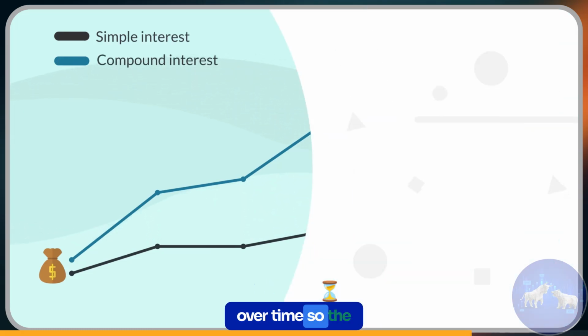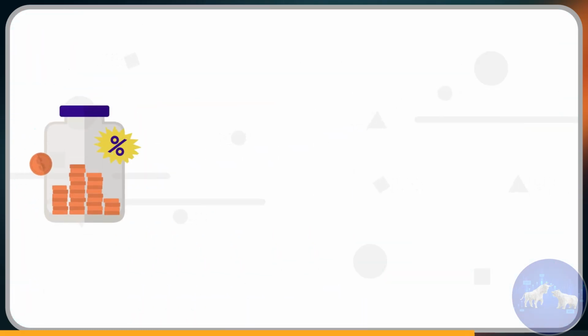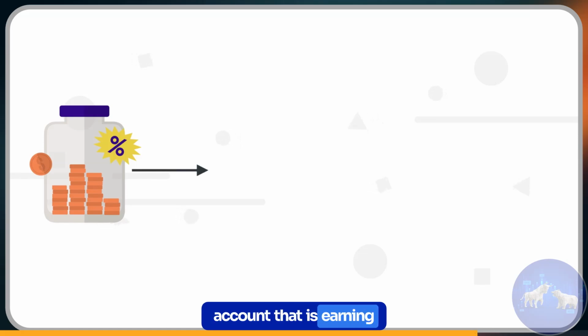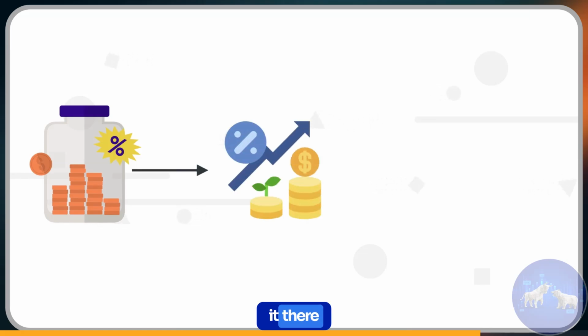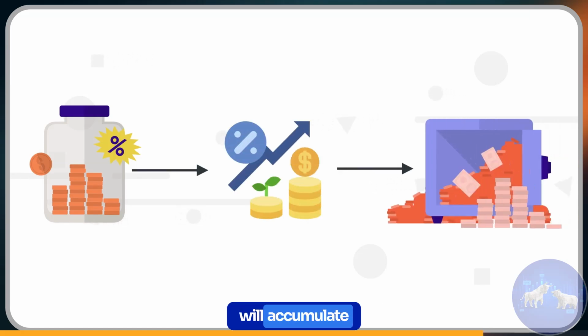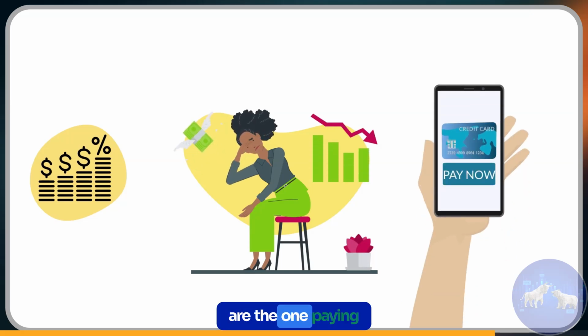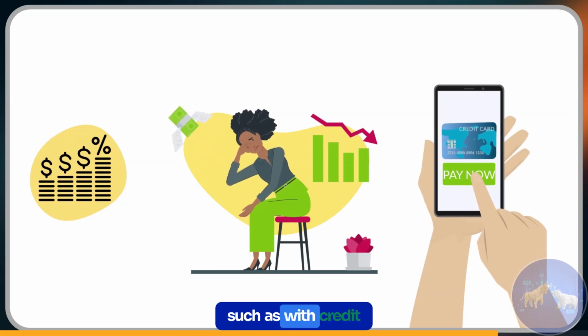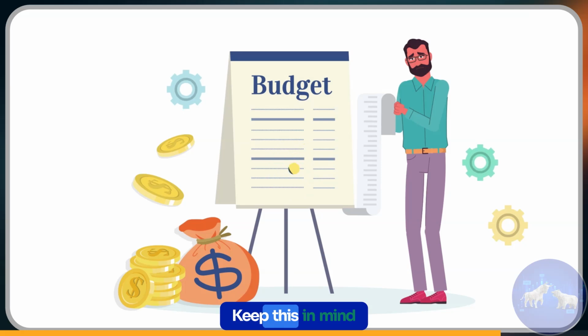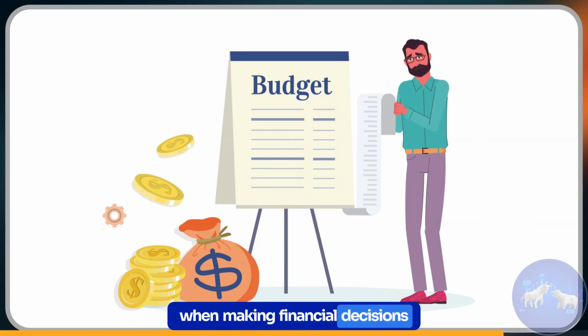So the key is to start sooner, put your money into an account that is earning compound interest, and leave it there. The longer you leave it, the faster your money will accumulate and the larger your savings will become. It's also worth remembering compound interest can work against you when you are the one paying it, such as with credit cards. Keep this in mind when making financial decisions.